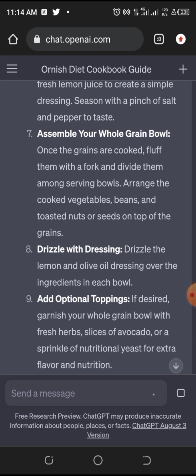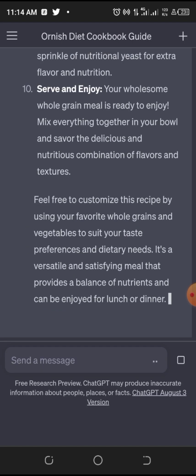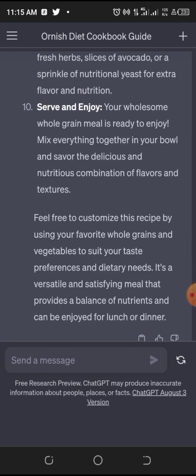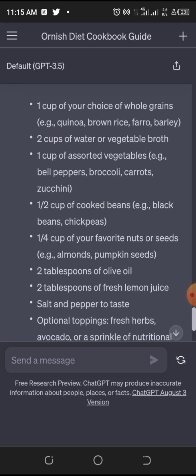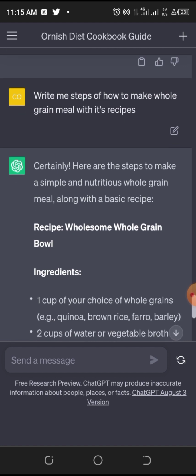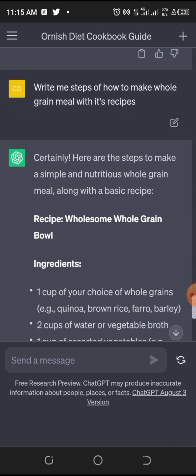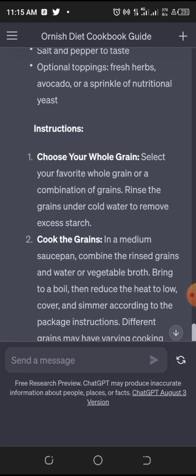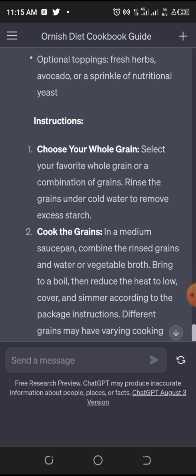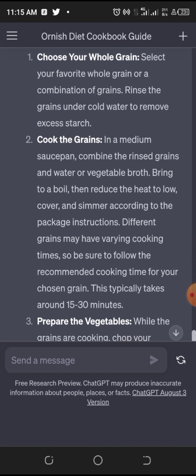So when we scroll down here, you see it here. ChatGPT has even done it itself. So you can see it. Instructions. Okay, look at ingredients. Recipe holds some whole grain bowl ingredients. Look at the recipes here. That is the ingredients. The instructions: choose your whole grain. Select your favorite whole grain or a combination of grains. That is the grain you're going to use. Number 2 is to cook it.